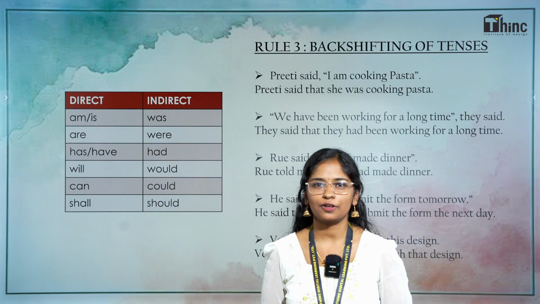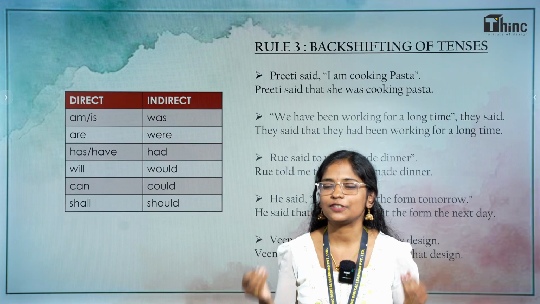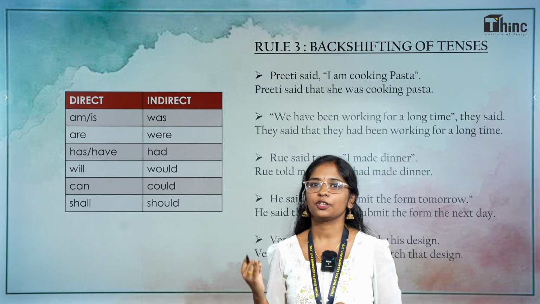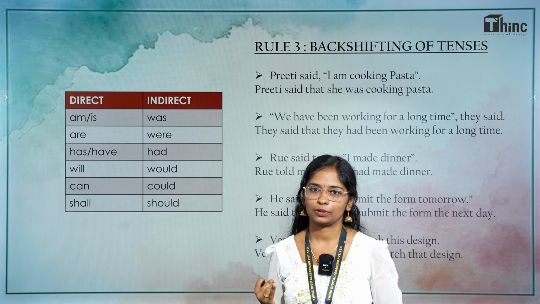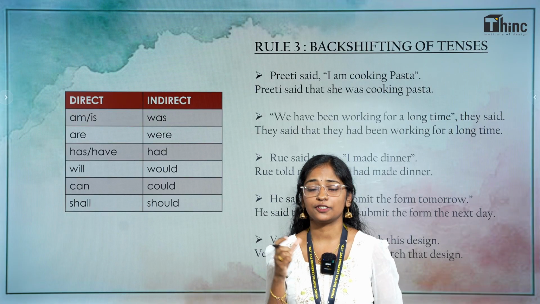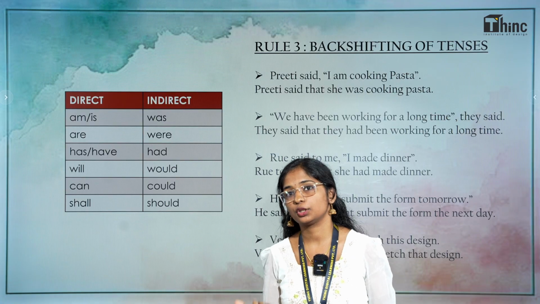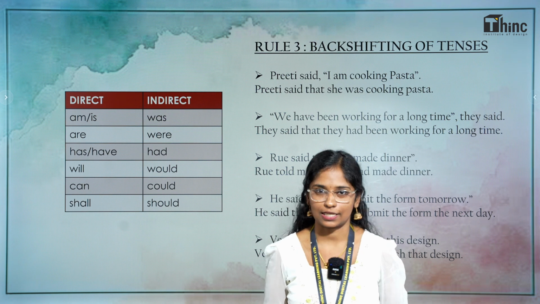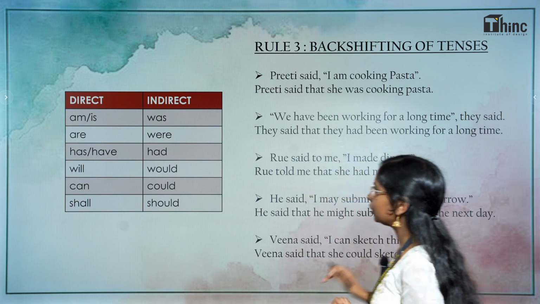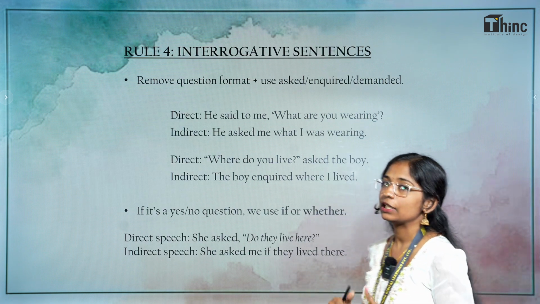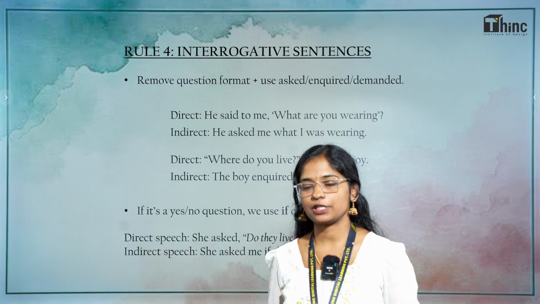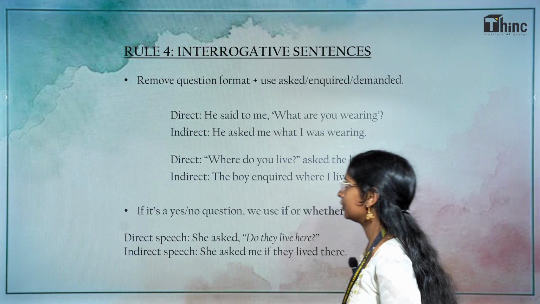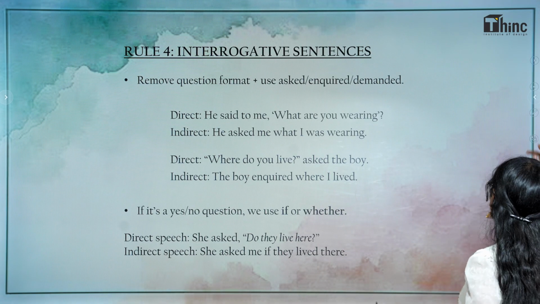What did we learn so far? We are learning about converting sentences from direct to indirect. What is the first one? You have to change the pronoun. Next, you have to change words if there are words related to time and place. Third one, backshifting of tenses. Now, what can we do when you are faced with questions? In direct speech, there is a question, and how do we convert this into indirect? Okay, we look at the first case.